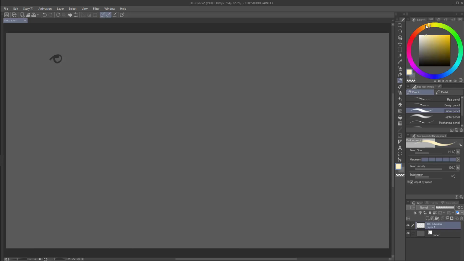So for a basic example, if we have this as our NPC, and this is our character, when the character moves, this character will make a sound, and this will be distributed in a radius around the character. If the NPC is out of this radius, the NPC will not hear it. And if the NPC is within this radius, we will raise the chance of having the NPC hear it.